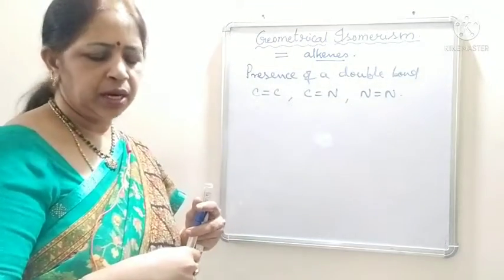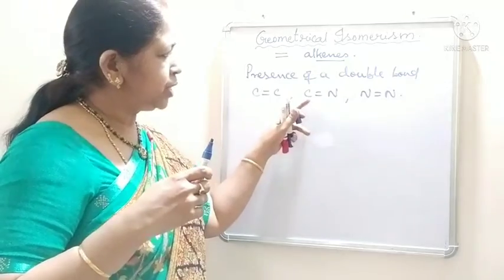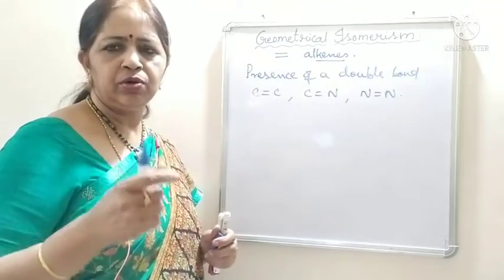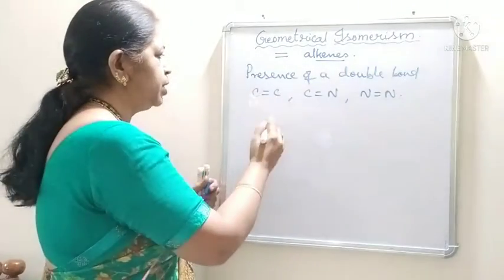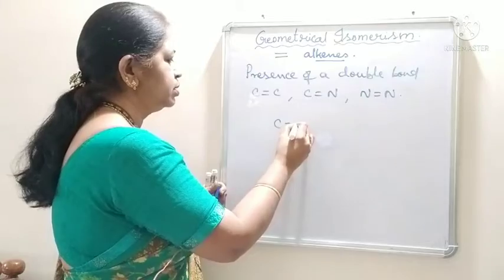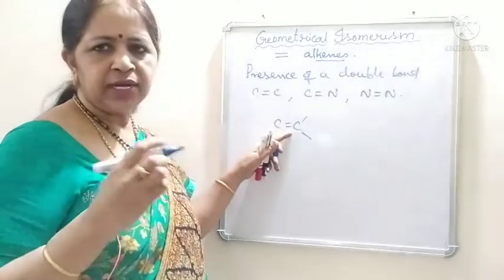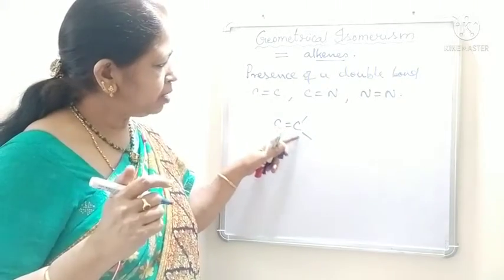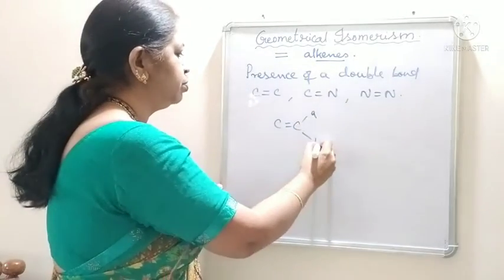Okay students, and also each double bonded atom should be bonded to two different groups or atoms. For example, if we take a carbon-carbon compound, the valency of carbon is 4. 2 valencies are for the double bond and the remaining 2 valencies should be satisfied by two different groups.